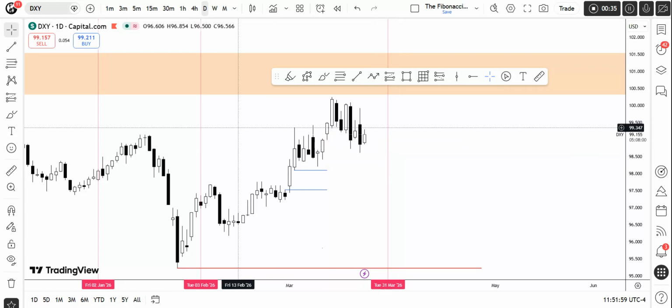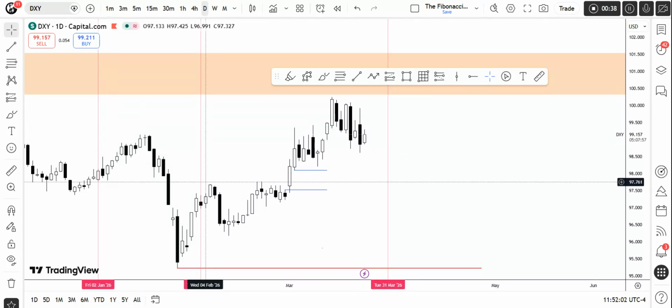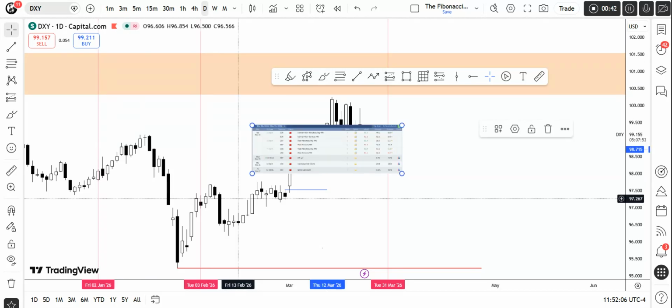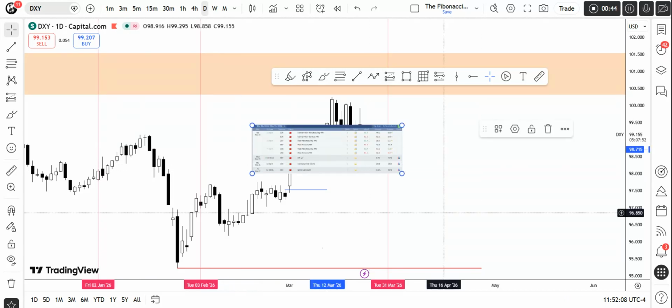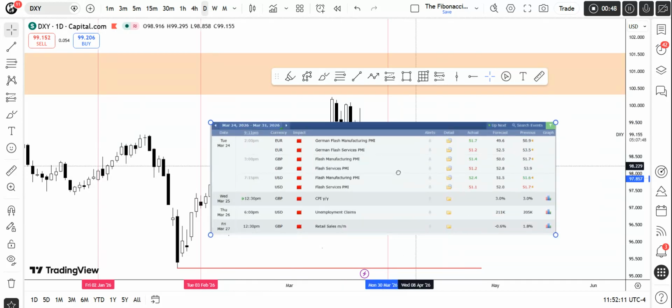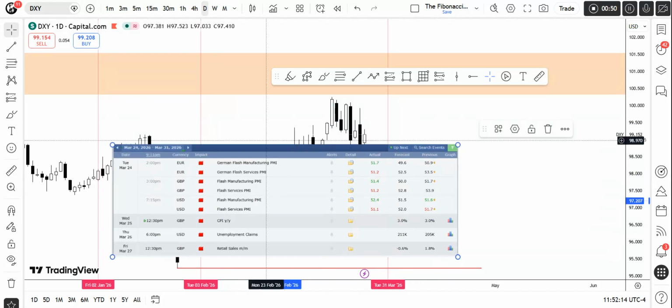So at this moment, we are at the DXY. First things first, we will check our economic calendar. Today is Tuesday, 24th March, and according to Indian Standard Time, it's 9:22 p.m. at this moment, and we have most likely created a daily range for this candle.